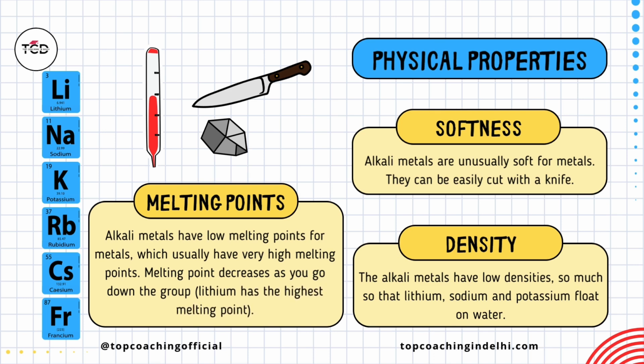Alkali metals have low melting points for metals, which usually have very high melting points. Melting point decreases as you go down the group. As you can see, lithium has the highest melting point.